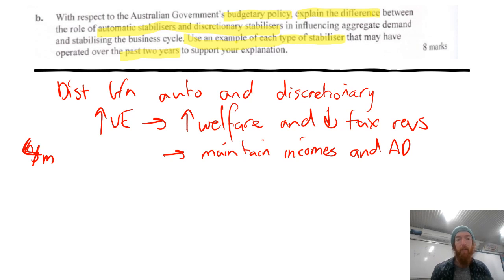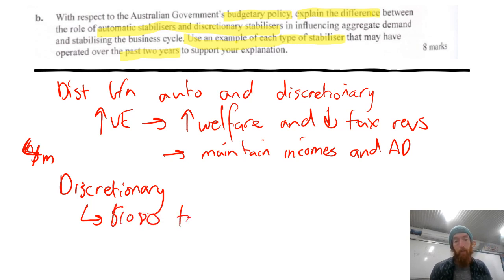Then your next one's going to come from discretionary stabilizers, being any deliberate changes by the government to budgetary policy aiming to stabilize or stimulate aggregate demand or slow it down, depending on the case. And you can use any deliberate change. You could have used JobSeeker, technically you could use JobKeeper, and I'd probably use the $1,080 tax offset for low and middle income earners.